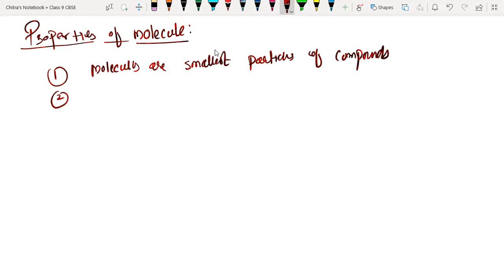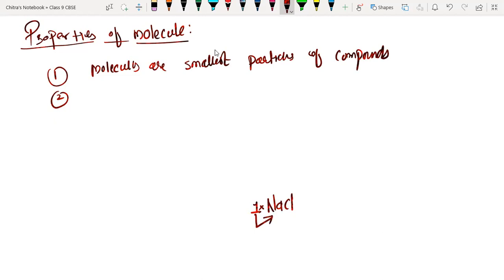Sir, are compounds or elements some matter? See, suppose we have NaCl. NaCl means sodium chloride, it is a compound. If we discuss NaCl, here we have the coefficient 1, and coefficient 1 says it is 1 mole of NaCl.